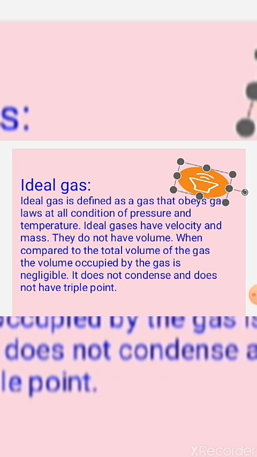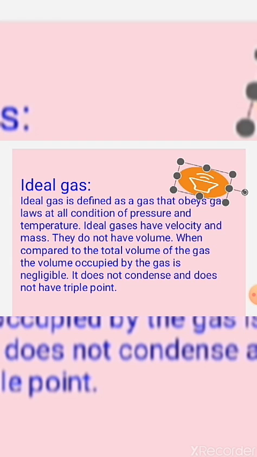As we derived the ideal gas equation, but we don't know which are ideal gases. Basically, ideal gases are the gases which follow Boyle's law, Charles' law, Avogadro's law at all conditions of temperature and pressure. Ideal gases do not have a triple point. Ideal gases have their own constant velocity, and they are point masses. Ideal gases do not have volume of their own molecules. Compared to the volume of the vessel, their volume would be negligible. These gases cannot be condensed.